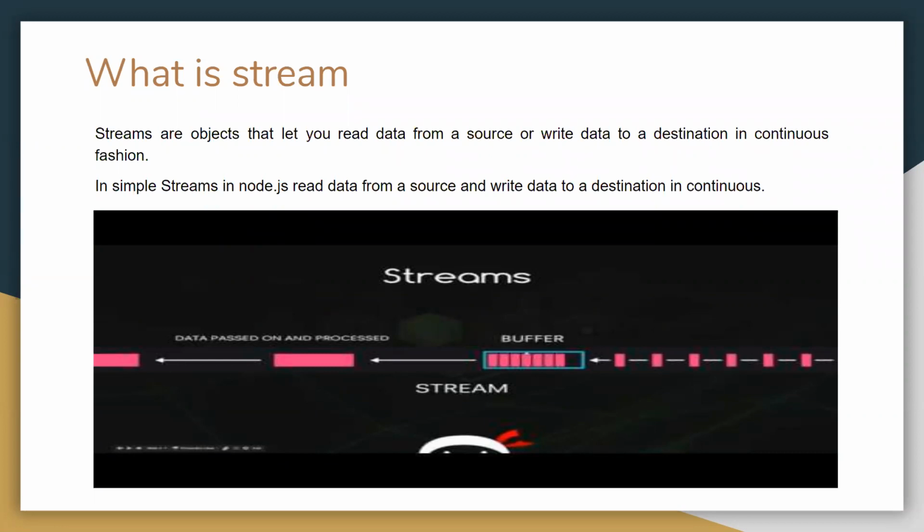If we are reading files which are very large, means 5 MB, 10 MB or 20 MB, we can use a stream there also. Got it. Okay. Thank you.